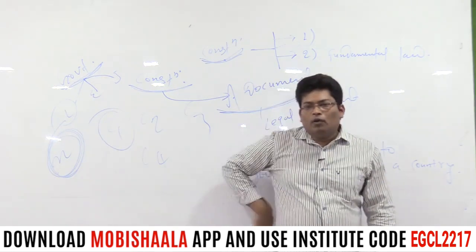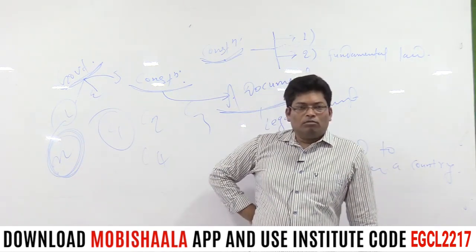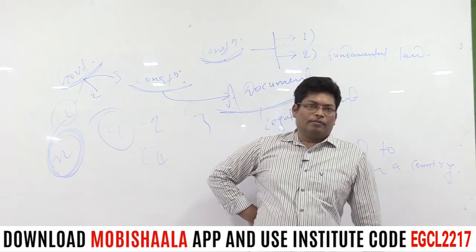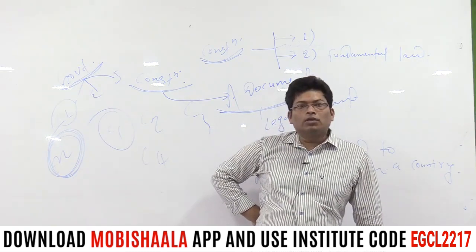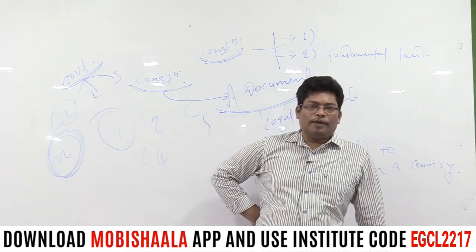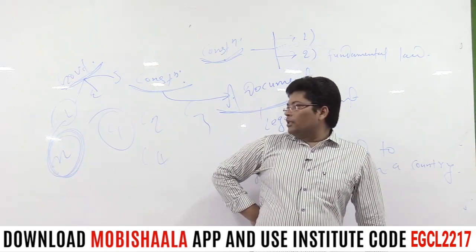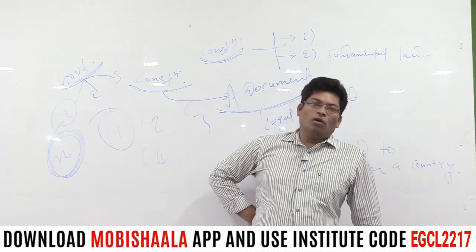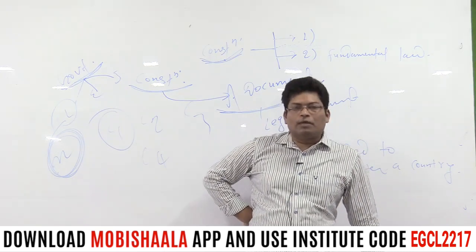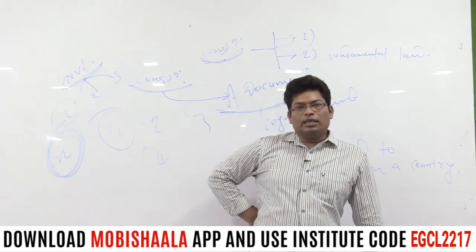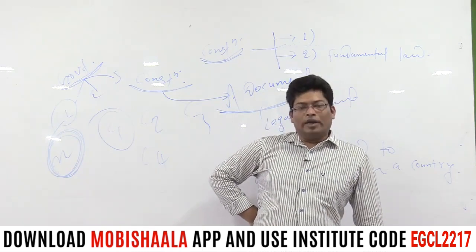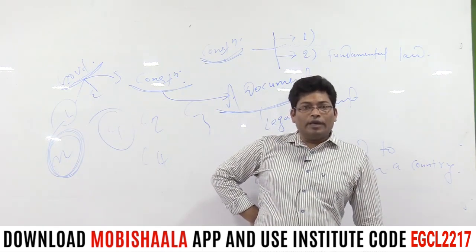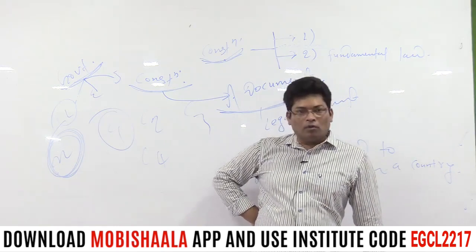But as I told you a few moments ago, for every country, their constitution is called the supreme law. When the legislative authority of the country concerned makes a legislation over a particular subject, that legislation can enjoy validity only after being in consonance with the constitution of that country.